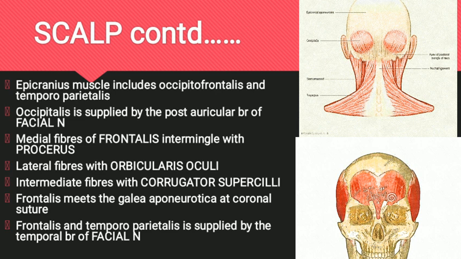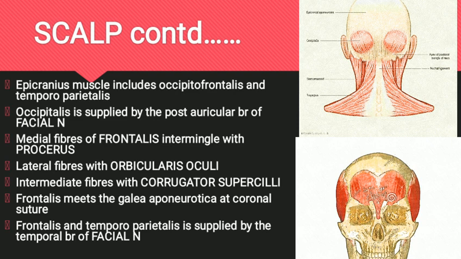The muscle includes the occipitofrontalis and the temporoparietalis muscle. The occipitalis muscle arises as 2 bellies with a gap between them. Each belly arises from the lateral 2/3 part of the superior nuchal line and the mastoid bone. The muscle is supplied by the posterior auricular branch of the facial nerve.